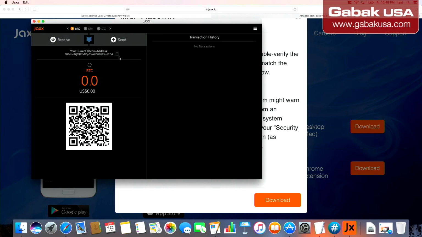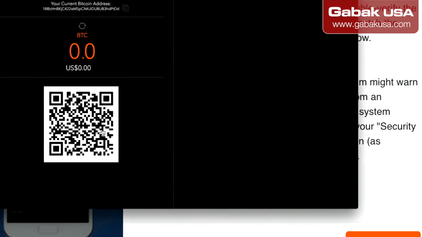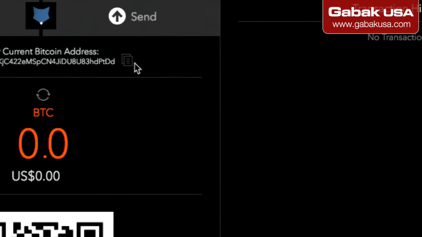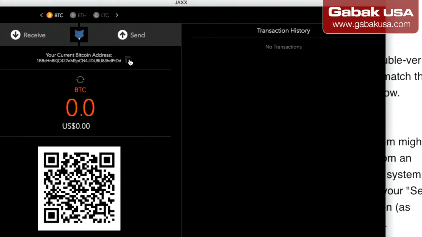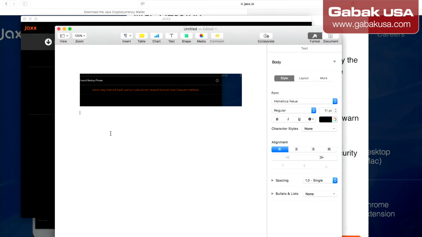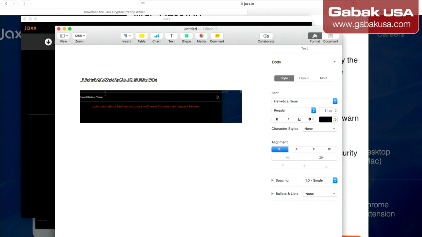In this case, as you can see, the only thing that you have to do is just copy, and you will see it says copy to the clipboard. I'm going to zoom in a little bit so that you can see. Whatever you see on your phone or computer, this icon here, when you click there, it's copying the address to the clipboard. I'll click again, and you will see on the bottom it says copy to the clipboard. Here we have our word processor, so what you have to do is just paste, and that's it. You have the address, very easy.